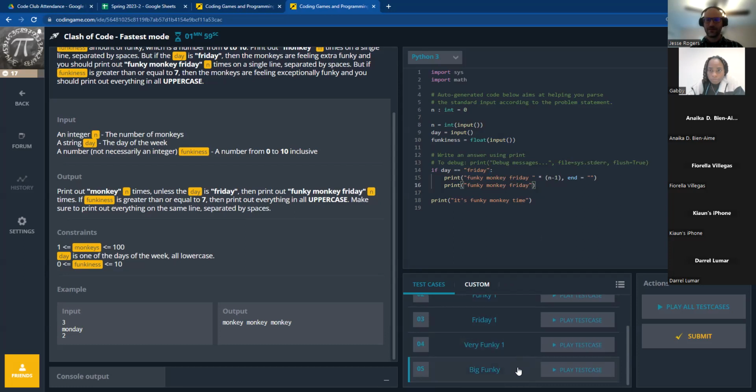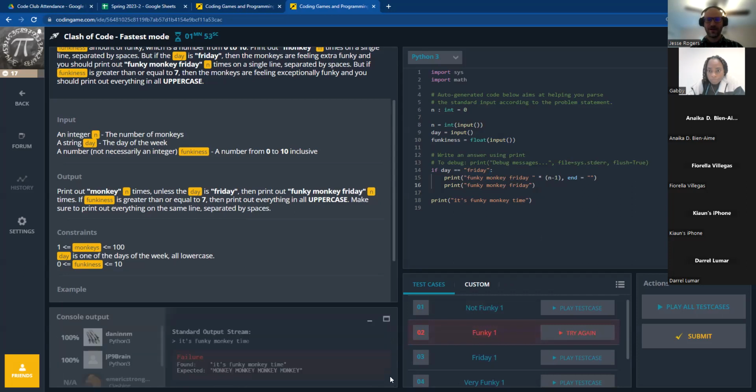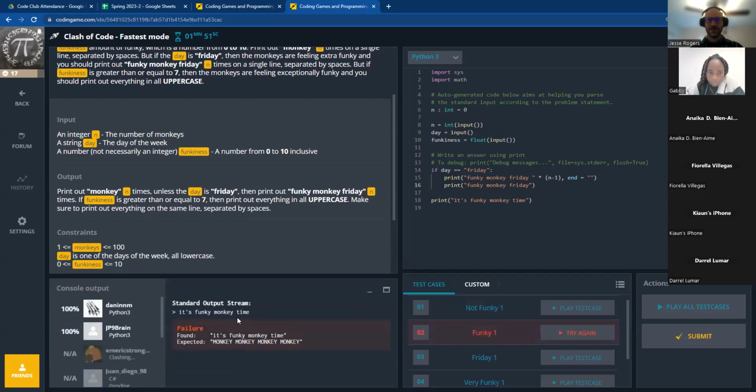So let's see if it passes that one. Okay, so my output was it's funky time. Oh, I don't want it to do that. There we go. Okay, let's try that again. So funky one, it found nothing and it wanted monkey one. No, I want Friday. There it is. Okay, so it passed the Friday. So that's what I was trying to have it do: Funky Monkey Friday, Funky Monkey Friday. There were two monkeys there, right? It printed it out twice. There was a space in between. There was not a space at the end. So not a great solution to this, but it did get the job done. So if the day is a Friday, then we're set.